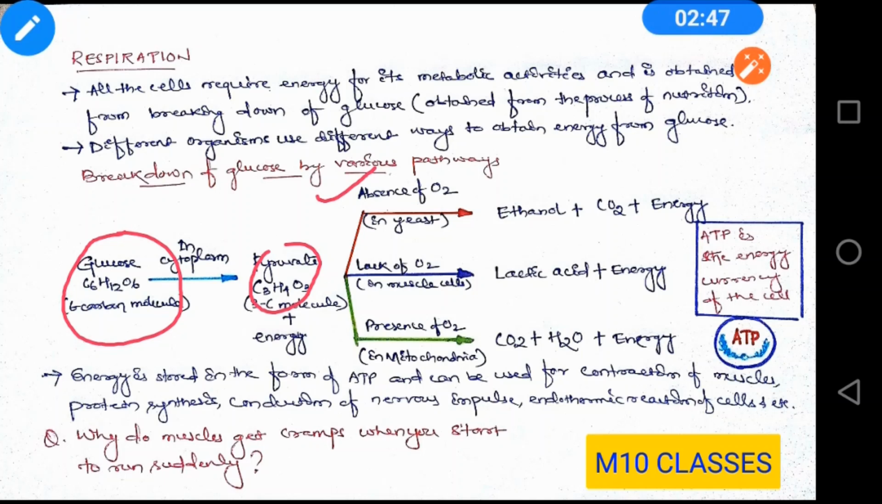Next come to aerobic respiration. Aerobic respiration means it is in the presence of oxygen, and the glucose is broken down into carbon dioxide, water and energy. This process is carried out in mitochondria, and in this process a large amount of energy is produced. And the next one is the lack of oxygen that happens in your muscle cells.